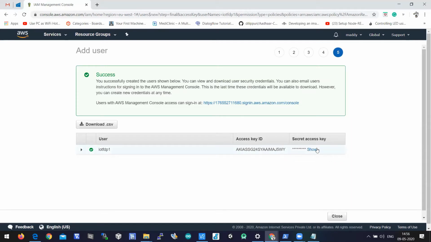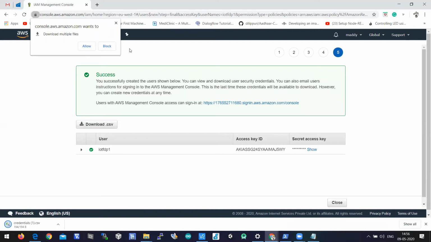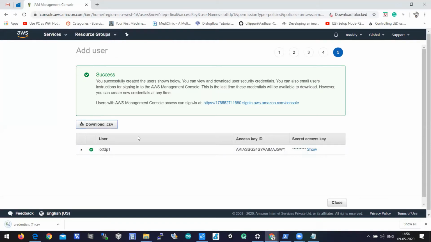This is the secret access key, and you'll have the access key here. By using this access key and secret access key, we can access the service of Amazon Recognition using this user. Let us download the credentials. You'll have a download CSV button. When you download the CSV, the credentials will be downloaded into a CSV file. Once you click on the close button, you cannot retrieve the secret access key again. If you forget to copy the secret access key, you cannot see it again. That is why the better option is to download the CSV.